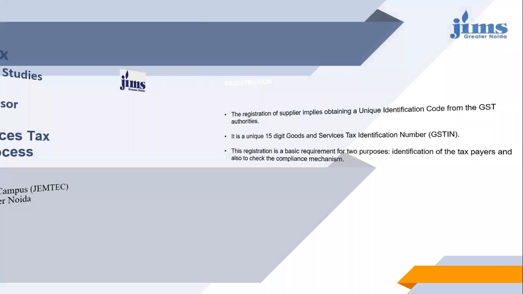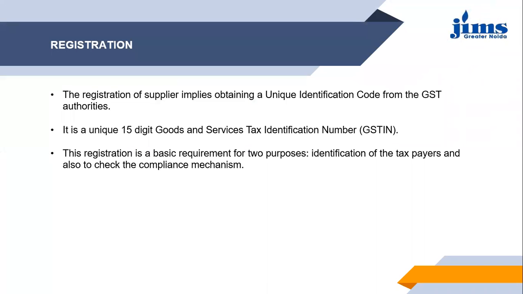Moving ahead with this topic, as you all know, registration is something where you get your own identification number. When we talk about the indirect tax system in India, GST was implemented in 2017, and since then the government has made it mandatory that whosoever is taxable under GST needs to get themselves registered.